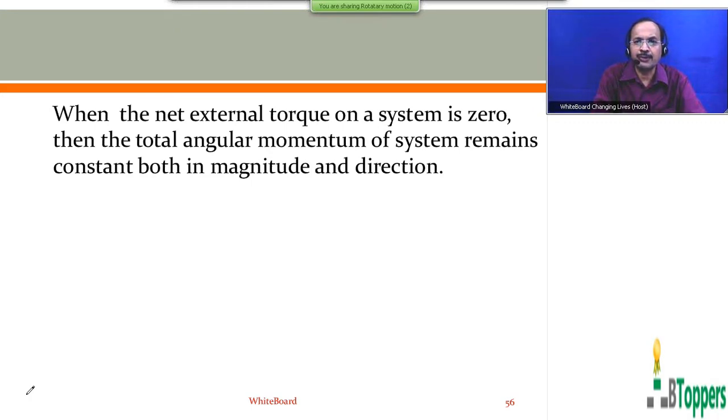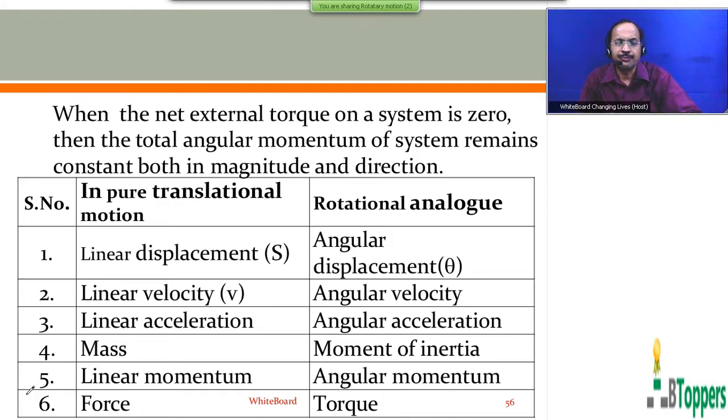So I am going to show you a table. On the left side of the table, I am going to show the relationships which you are already familiar with for a body in pure translatory motion. On the right side, in the column, I am going to show you the similar relationships you have for a rigid body performing pure rotational motion. First, I will show you the list of the physical quantities we deal with for a rigid body in pure translatory motion and the corresponding or analogous quantities in rotational motion. Look at the screen here.